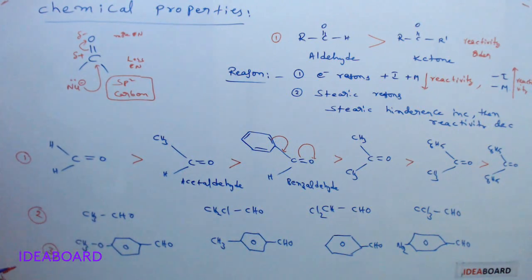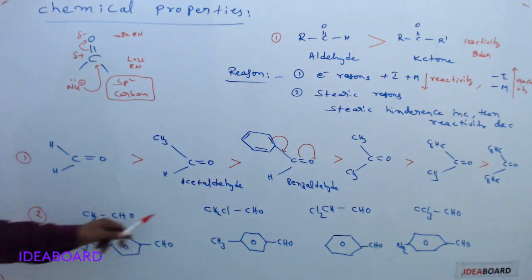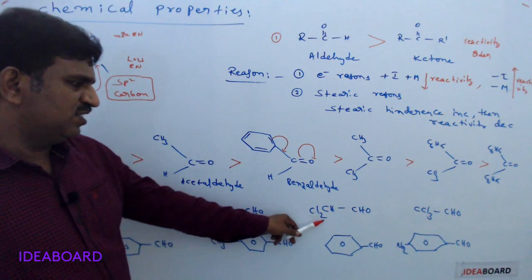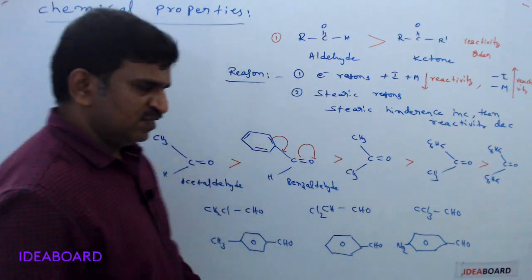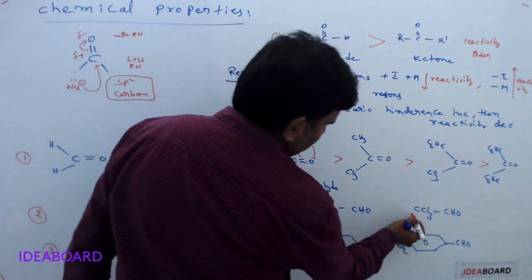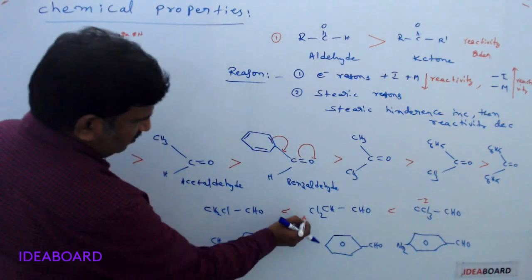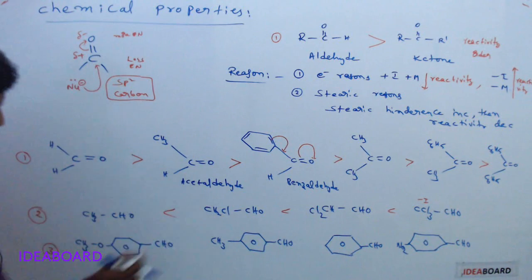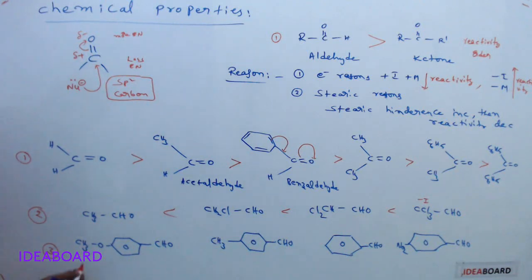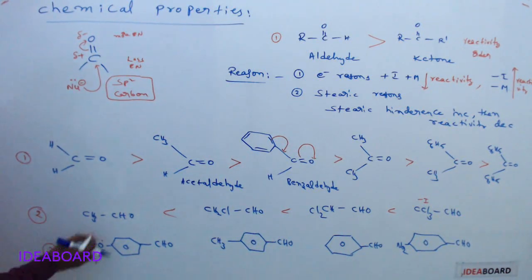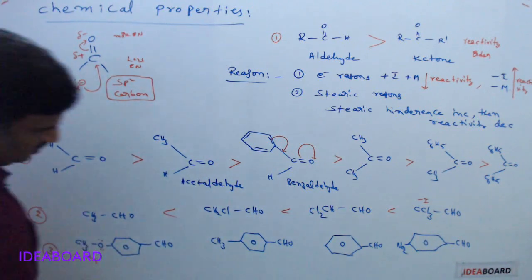In the second one, I took CH3CHO, then CH2ClCHO, CHCl2CHO, and CCl3CHO. I gave CCl3 because it is a -I group. The next one is like this, so this is the reactivity increasing order. And the last one: this is a +M effect group with two lone pairs, which shift onto this, so the reactivity is very less.